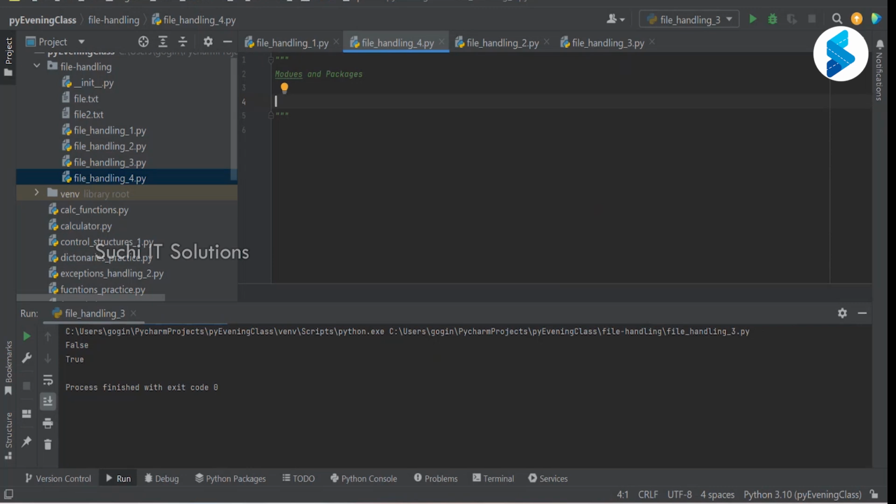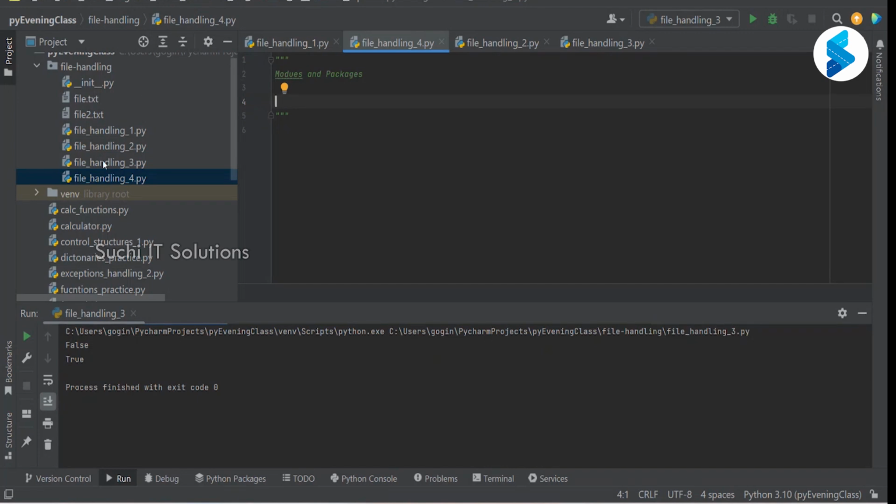Right, so far we have seen, everything is a module. So any Python file. What is a Python file? A file with .py as an extension is a Python file, yes? Yes, sir.